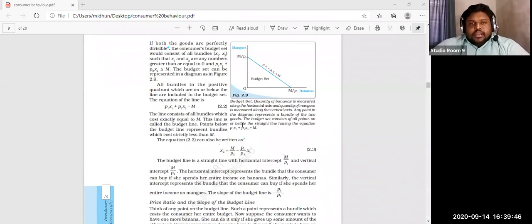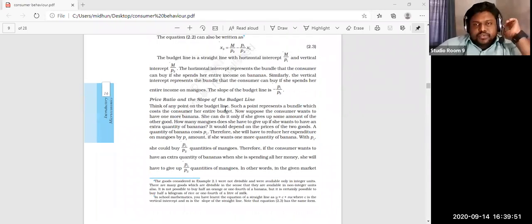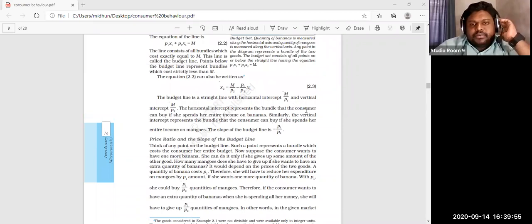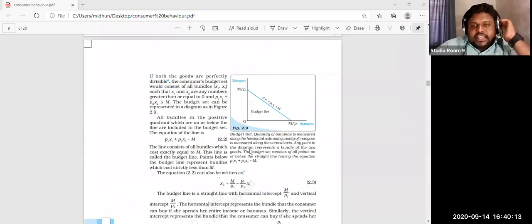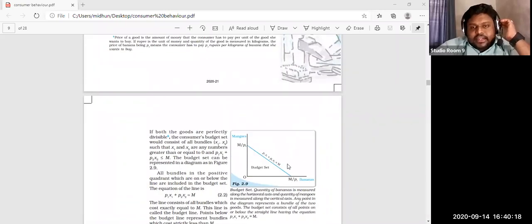Next, we want to discuss the price ratio. Before that, one more paragraph. The horizontal intercept, M divided by P1, represents the bundle that the consumer can buy if she spends her entire income on bananas. Similarly, the vertical intercept represents the bundle that the consumer can buy if she spends her entire income on mangoes. The slope of the budget line is minus P1 divided by P2. So the idea is clear, this line is connected with the income.